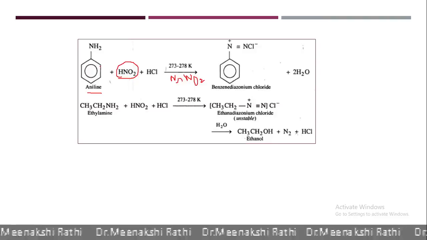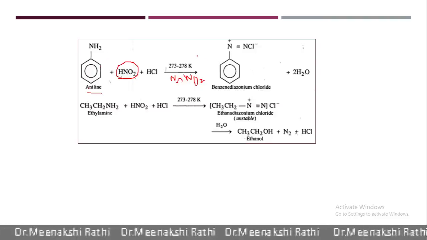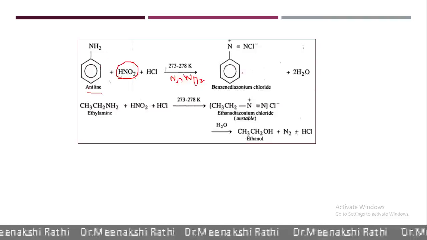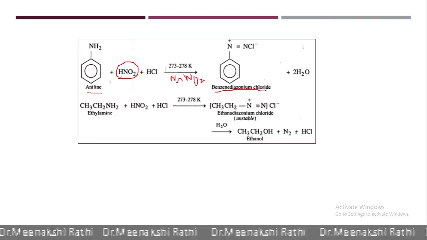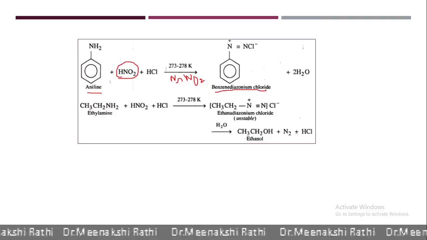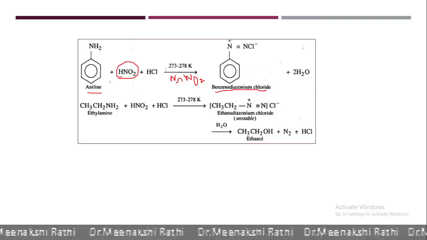When an aromatic amine reacts with nitrous acid at 0 degree centigrade, it gives diazonium salt, that is benzene diazonium chloride. These diazonium salts are quite stable and they undergo various nucleophilic substitution reactions.